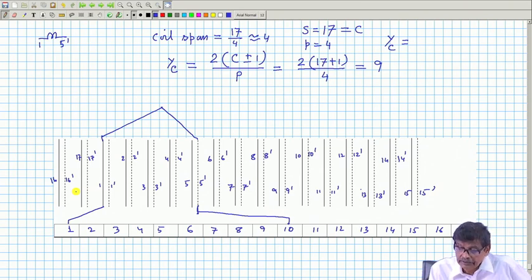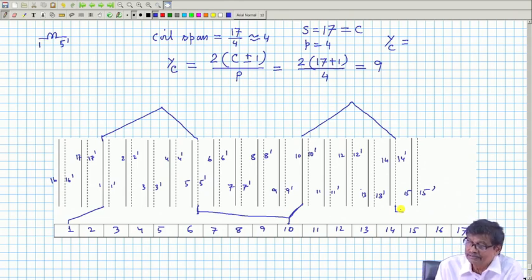Then what do I do? Next coil: this commutator segment will give you the number here. So I will connect this to coil number 10, and 10 plus 4, that is 14 dashed. So it will come to 14 dashed, and then the other end, where it should be connected, 10 plus 9, then it will come to 2.